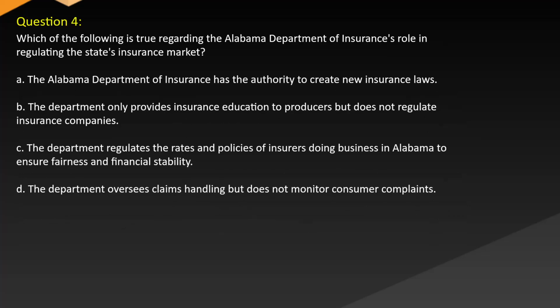Question 4. Which of the following is true regarding the Alabama Department of Insurance's role in regulating the state's insurance market? A. The Alabama Department of Insurance has the authority to create new insurance laws. B. The department only provides insurance education to producers but does not regulate insurance companies. C. The department regulates the rates and policies of insurers doing business in Alabama to ensure fairness and financial stability. D. The department oversees claims handling but does not monitor consumer complaints.